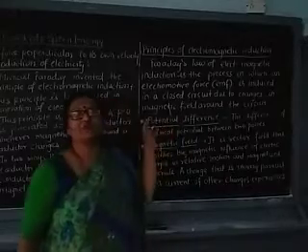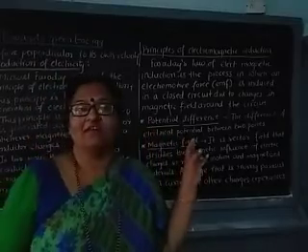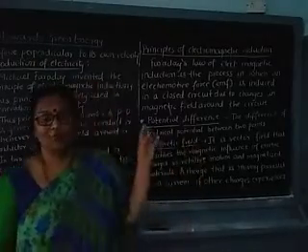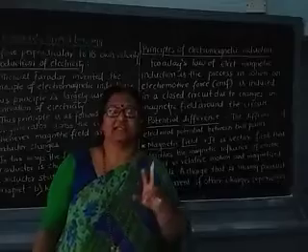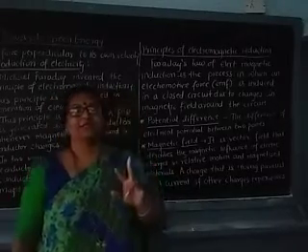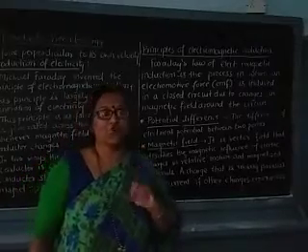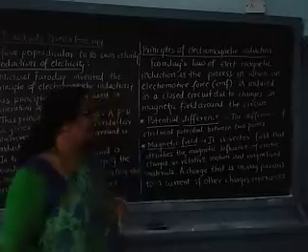Next comes potential difference. Always we have come across this point that whenever electric devices operate, the electric current is flowing from one end to the other. That means there is a potential difference created between these 2 points. Now, what is the potential difference?